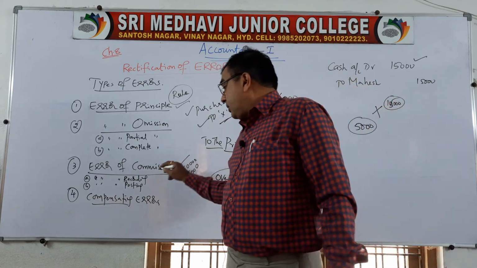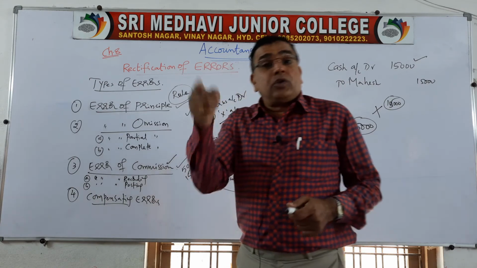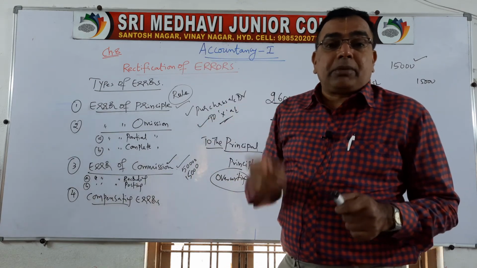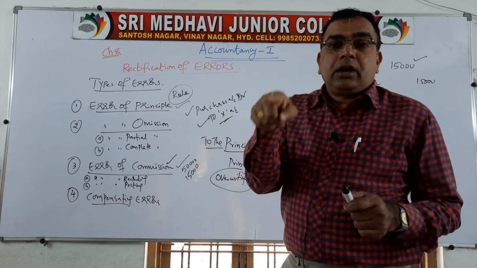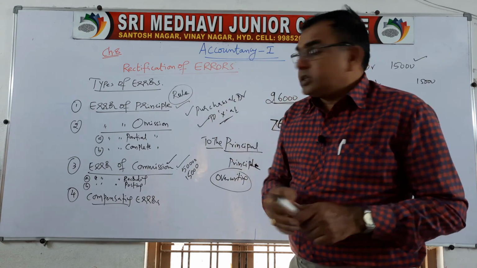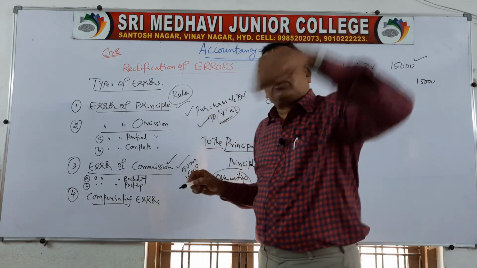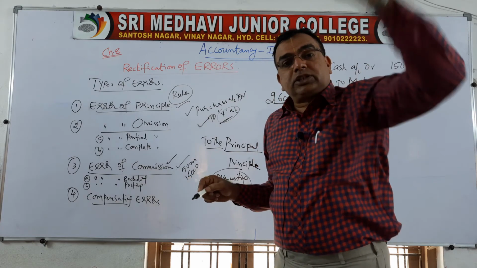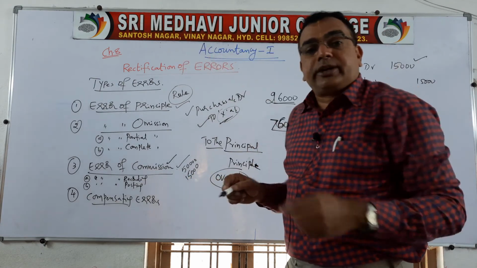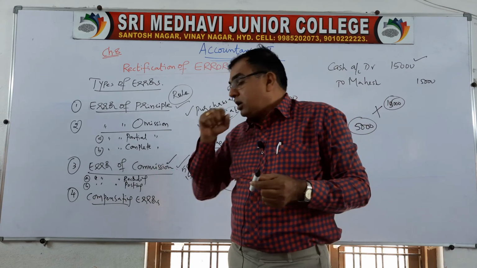So, that is called error of commission. Commission means the accountant will record the transaction but unfortunately with a wrong amount or with the wrong account. Instead of posting it to X account, he may post it to Y account. Instead of writing on debit side, he may write on the credit side.